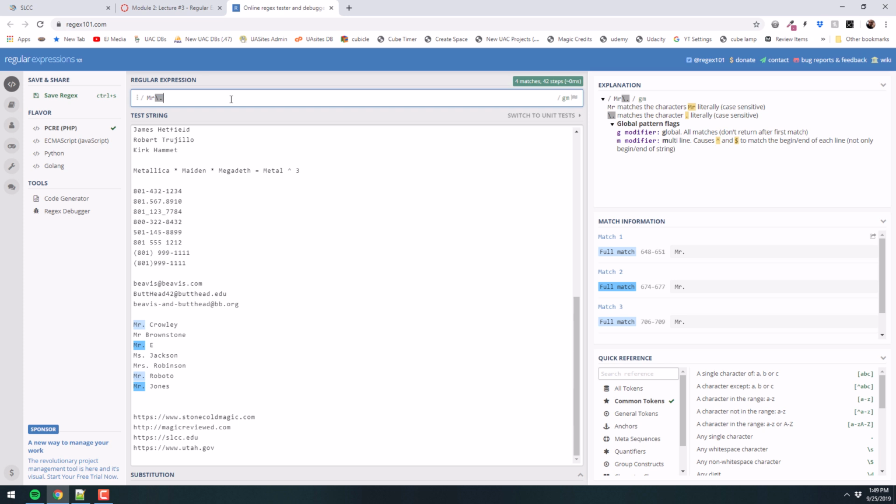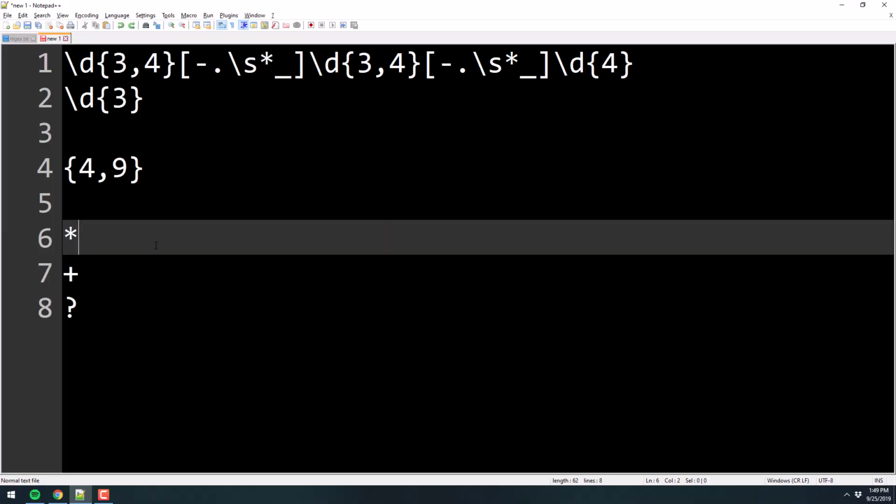Well, I want to say for the periods, I can have 0 or one of them. There's either 0 periods or 1 period. The quantifier for that is the question mark. So now it's saying, give me a capital M, give me an R, then give me a period, an actual period, not period meaning everything, and that actual period, I can have 0 or one of them. That's the question mark there, okay? So that is this right here.